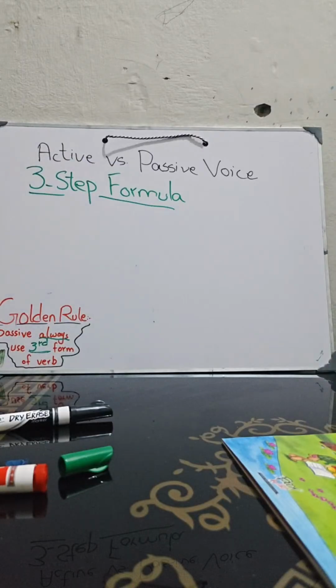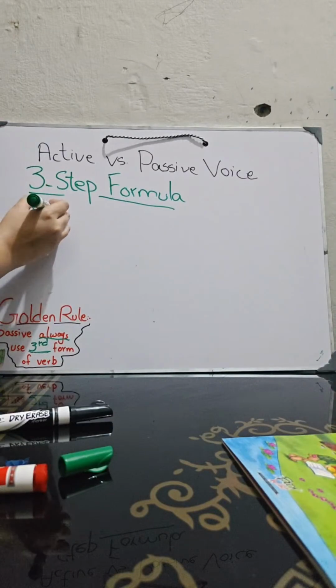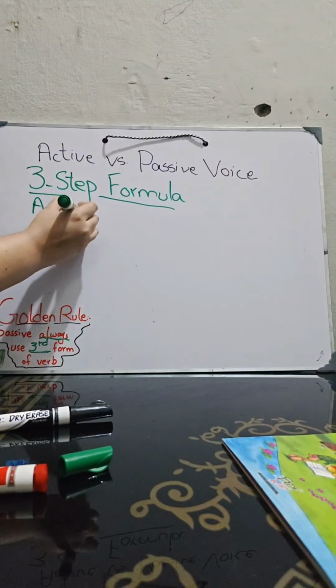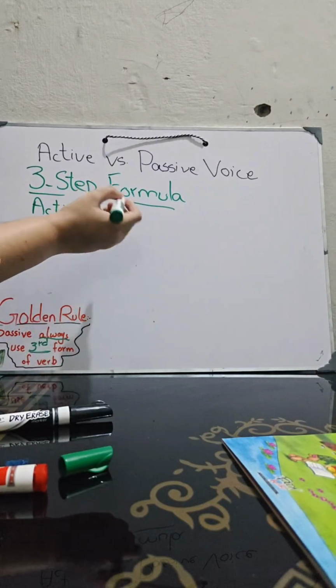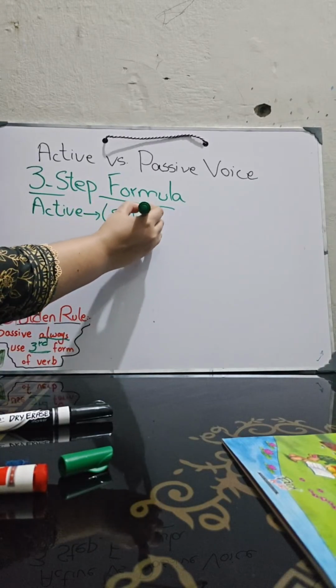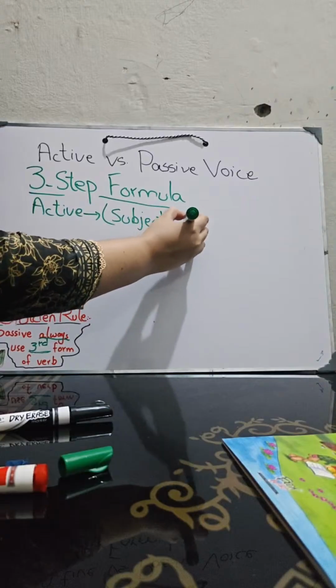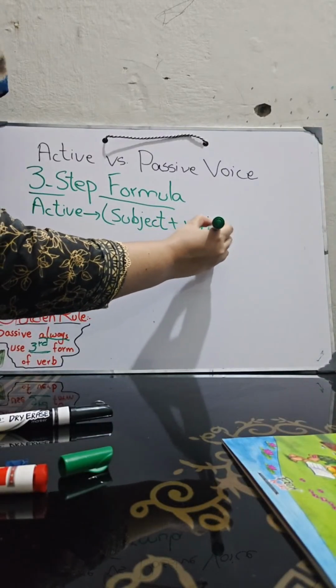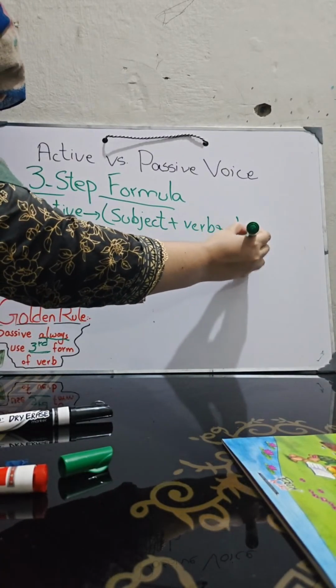The first step of this formula is active. How do we make active voice? Subject plus verb plus object.